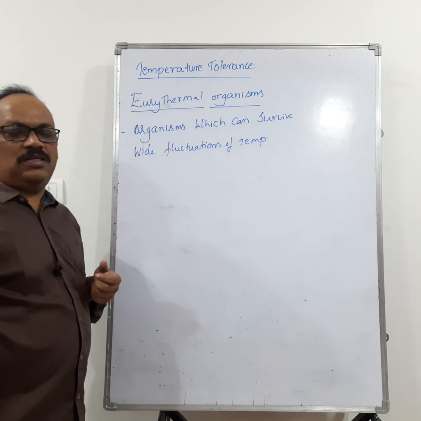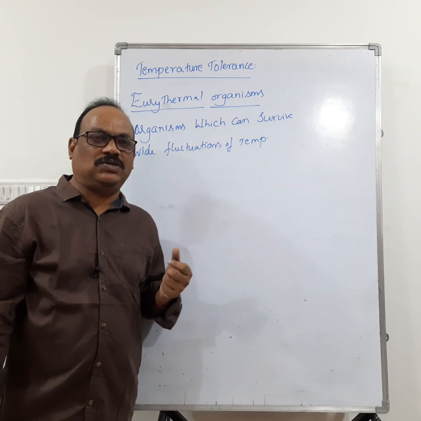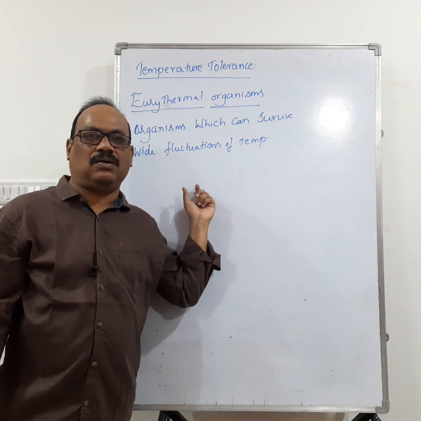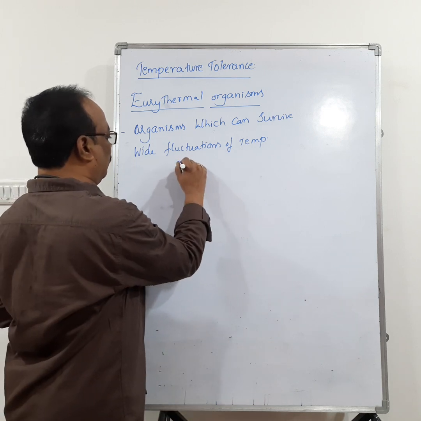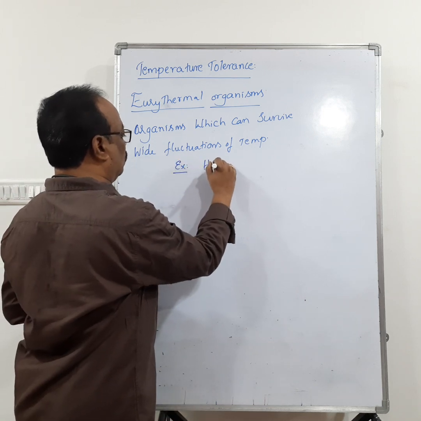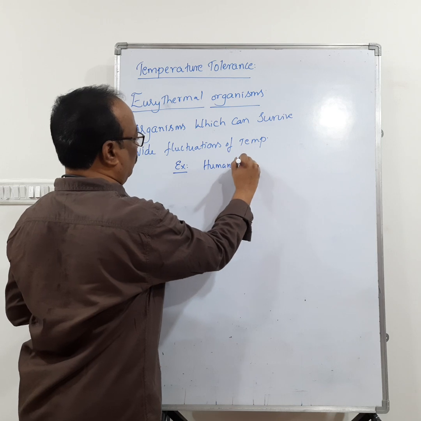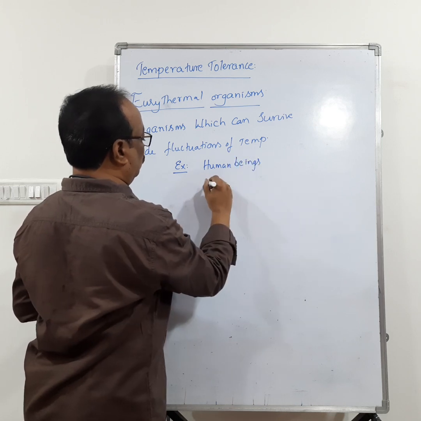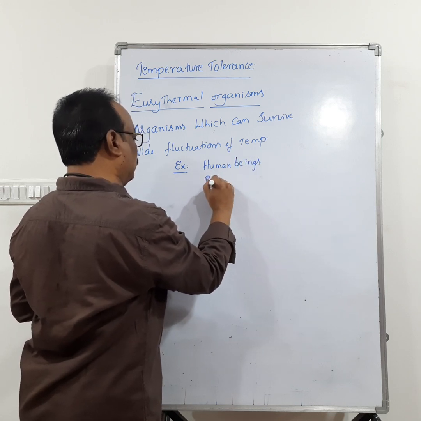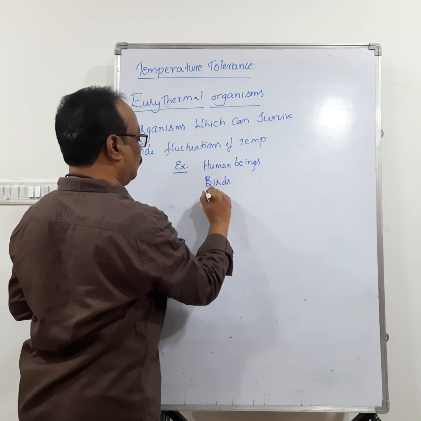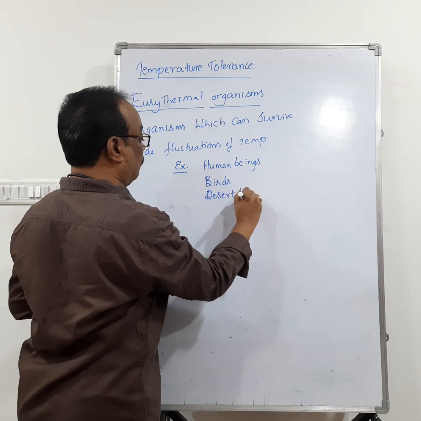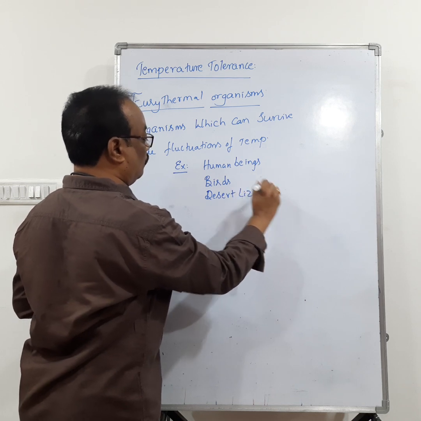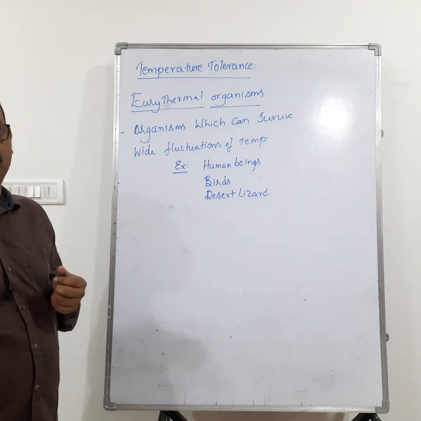The organisms which can survive wide fluctuations of temperature are called eurythermal organisms. Examples, let us see: human beings and birds and desert lizard.